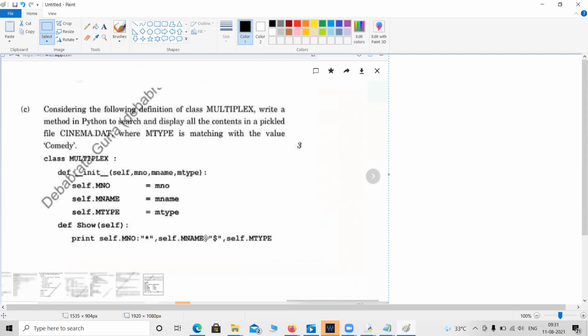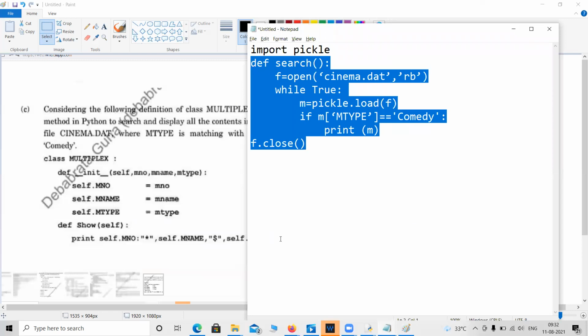It is basically printing one individual record. We can write another function to write a specific combination of values, a movie number, movie name, and movie type. How to write that value inside the file, that we can also learn, or we can write that function. And there will be another function that will read the whole file and print all the movie names of the common type. So here the answer you have written is perfectly all right, and you will get enough marks.